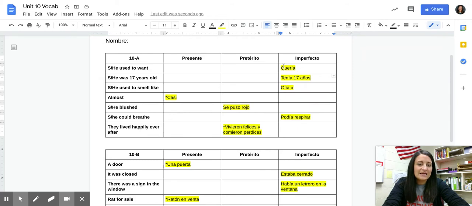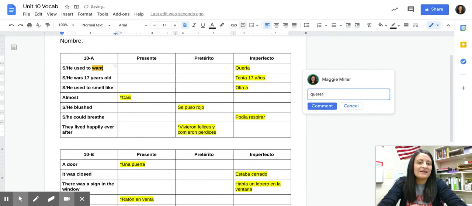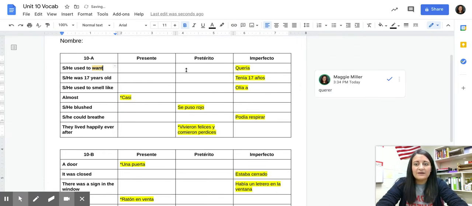Now remember, this is the imperfect tense that we're seeing here. So this comes from the verb querer, which means to want. Now in the present tense, he or she wants is quiere. Remember, we've got an E to IE stem change in the present tense. Preterite, this is an irregular.